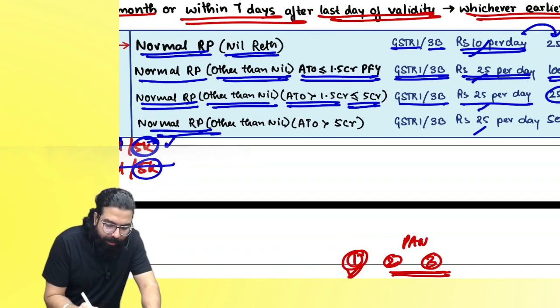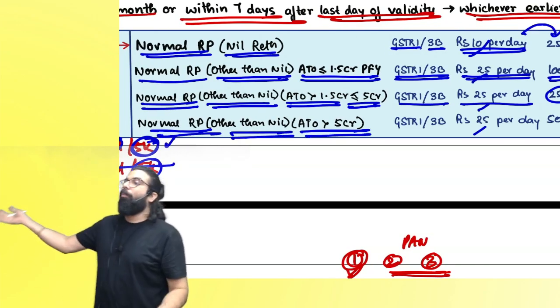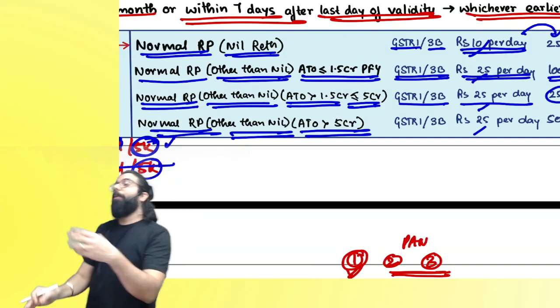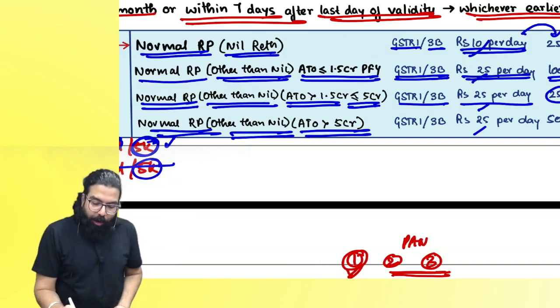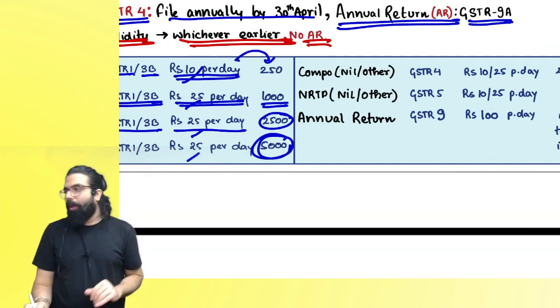Sir, if I am a normal person, other than nil return, aggregate turnover in the last year was more than 5 crore, means I am a big person. Government is not showing mercy for you, no reduction. It will be always 5,000 only, nothing reduced for them. Can I go ahead, everyone?